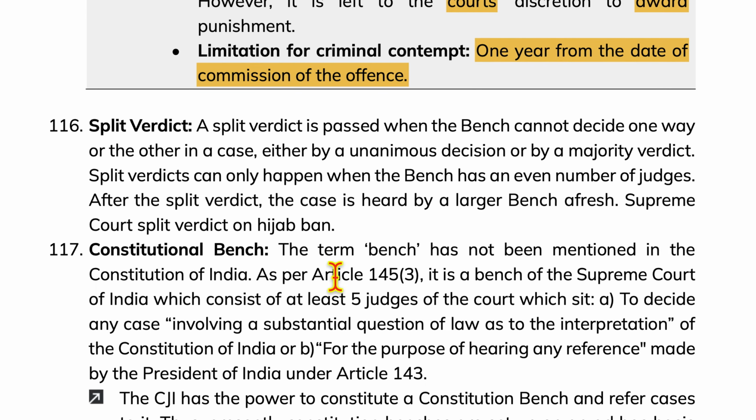Now, split verdict. A split verdict is passed when the bench cannot decide one way or the other in a case, either by a unanimous decision or by a majority verdict. Split verdicts can only happen when the bench has an even number of judges. After a split verdict, the case is heard by a larger bench afresh. Example, the Supreme Court's split verdict on the hijab ban.